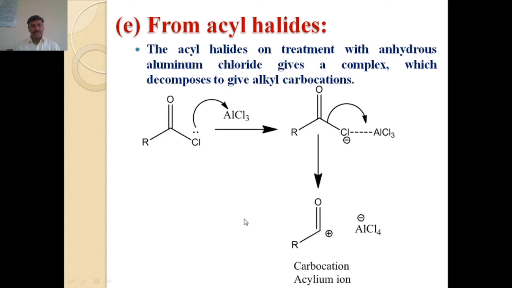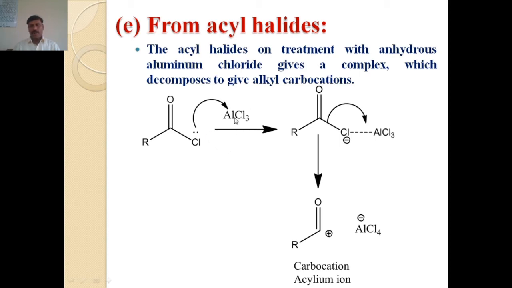Fifth method, generation of carbocation from acyl halide. This is a well-known reaction, the formation of acyl carbocation. In the acyl halide, the chlorine has a lone pair of electrons which attacks anhydrous AlCl3, which is a Lewis acid.